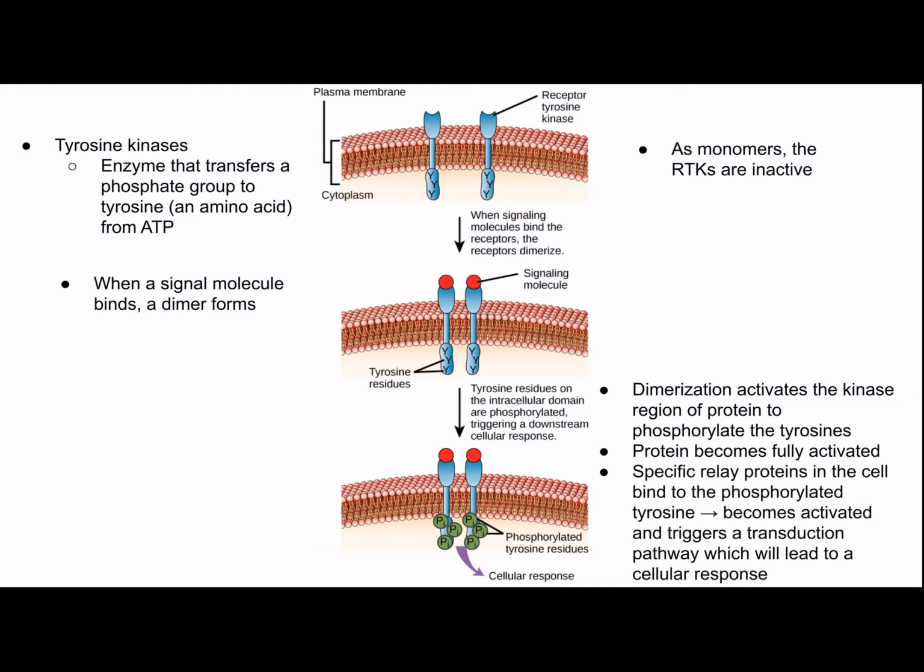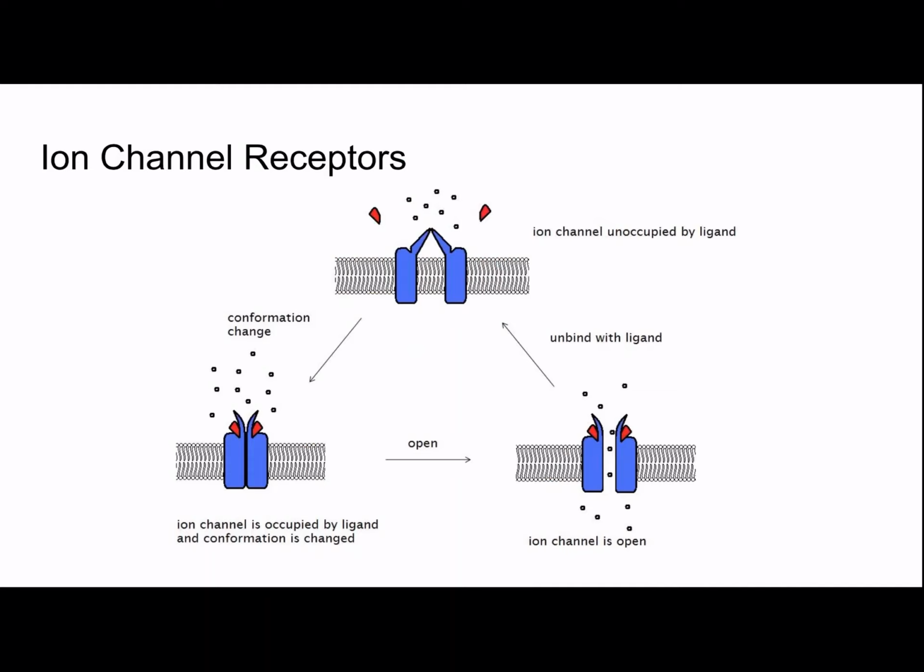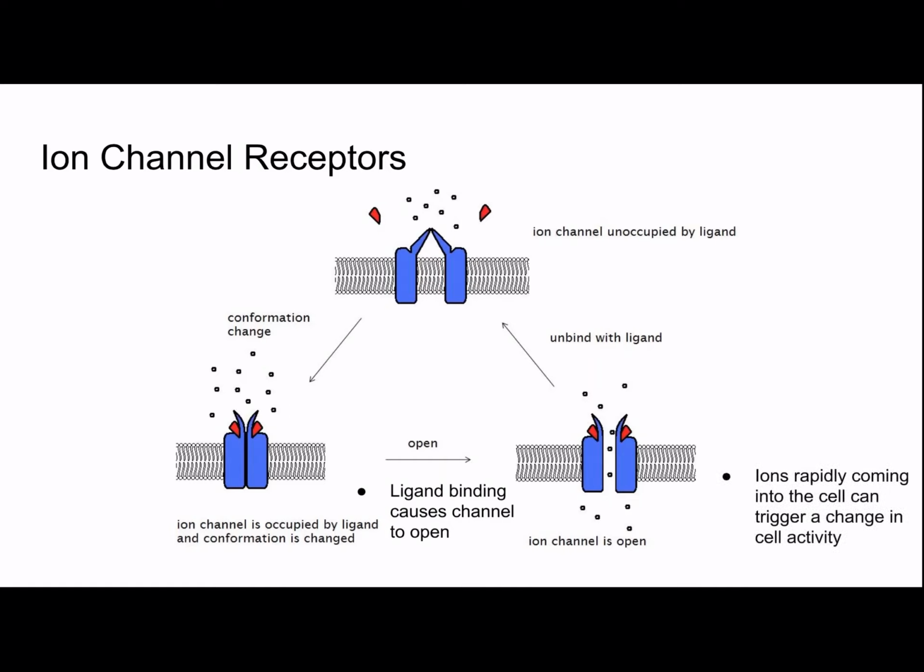So as you can see, so far we've seen basically the domino effect, one thing affecting another, which affects another, and so on. And we'll continue seeing that pattern. There are ion channel receptors. In the beginning, the channel is unoccupied by the ligand and is closed, but the ligand binding causes the channel to open. Ions rapidly coming into the cell can trigger a change in cell activity. And when the ligand leaves, the channel will close again.